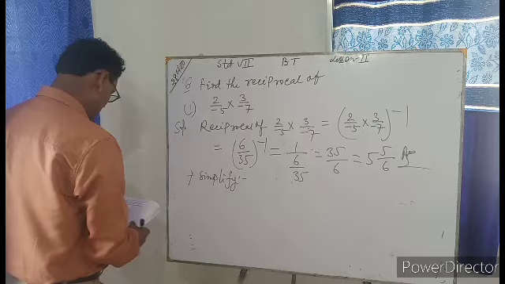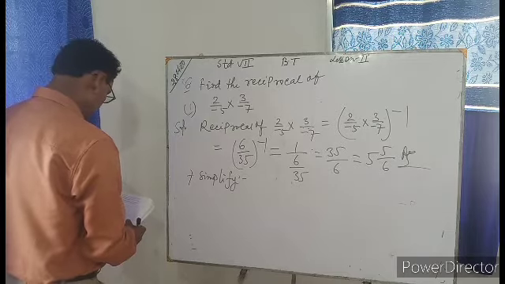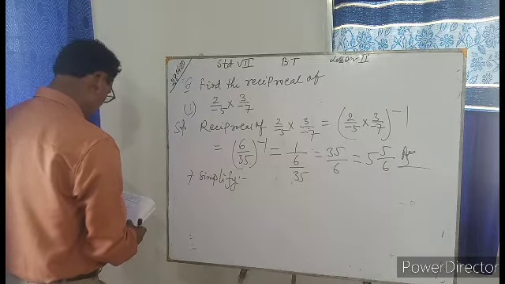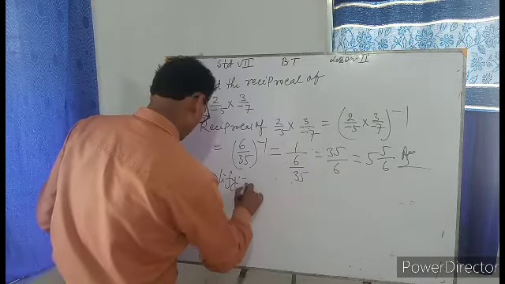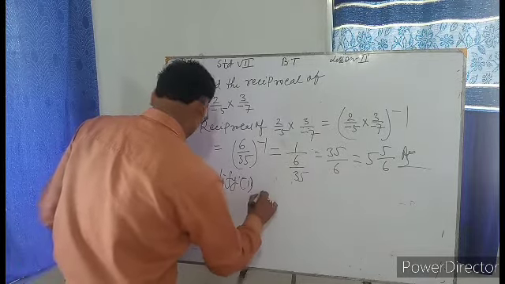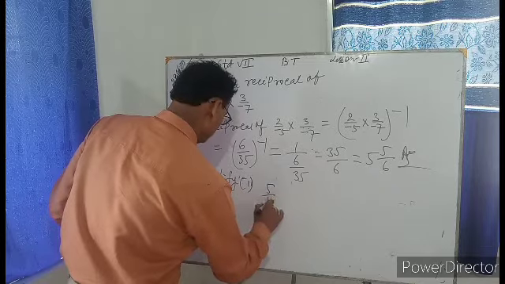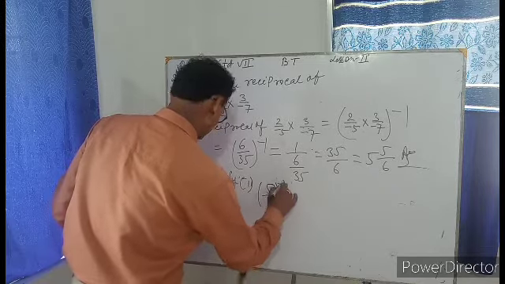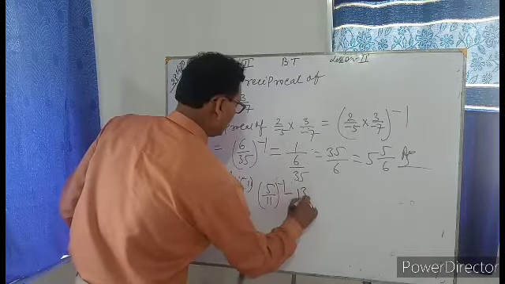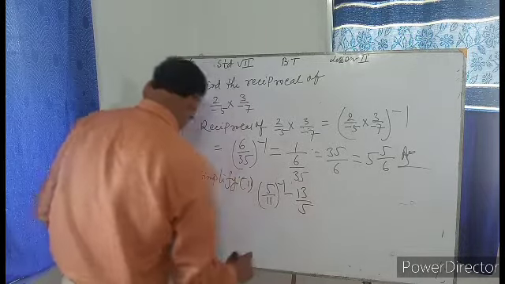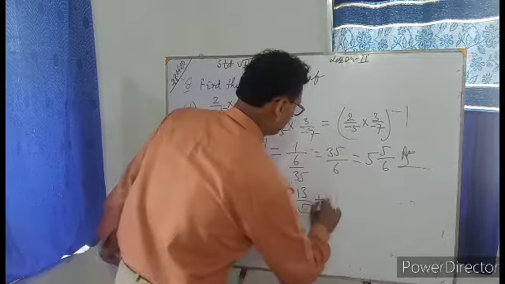Let me do question number 2: 5 by 11 to the power minus 1 into minus 13 by 5 and plus 3 by 15.